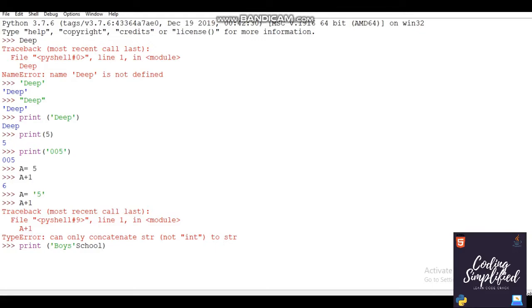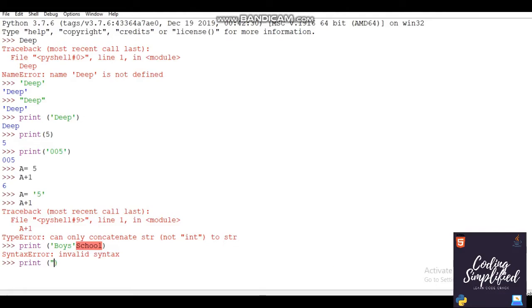SCHOOL. So what's it going to print? Do you think it should print the full thing, boys school? But it's not going to print. Let's see what happens. See, it's not happening because it's invalid syntax. For this command, Python is thinking the only string is the boys part, because you are using one quote in boys.